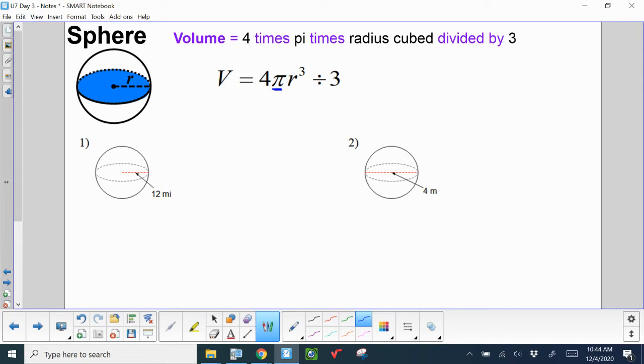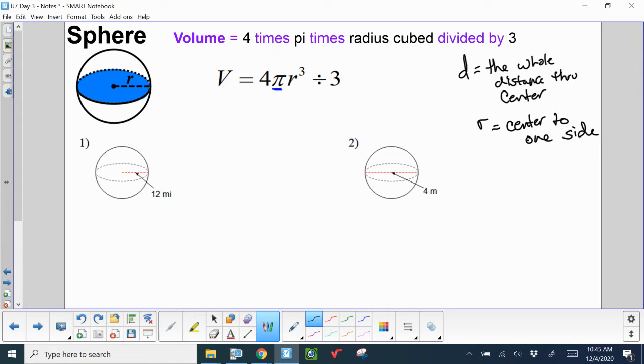So remember when we talked about circles in our previous video, sometimes we run across the word diameter. So remember, the diameter is the whole distance through the center, and the radius is just half that distance. Or let's just say it's from the center to one side.